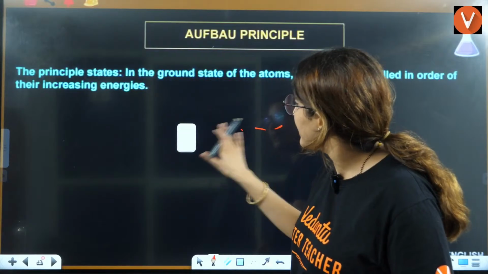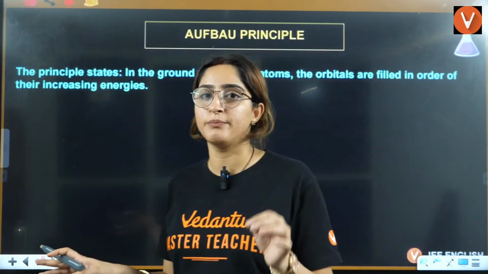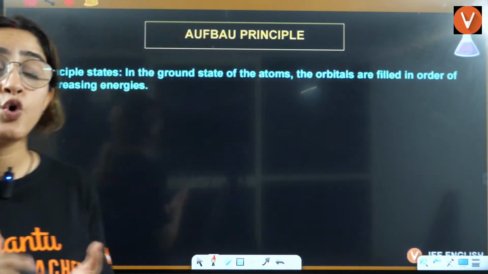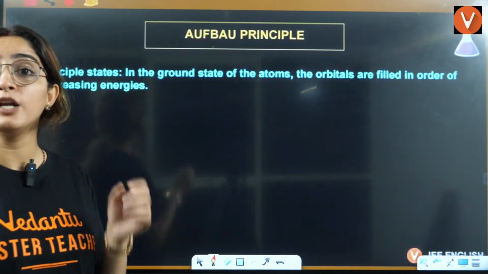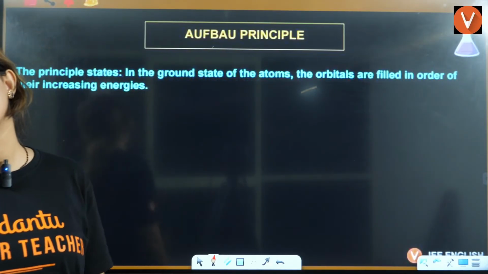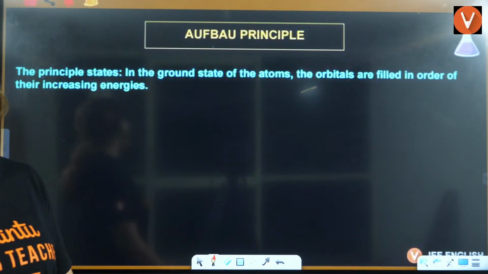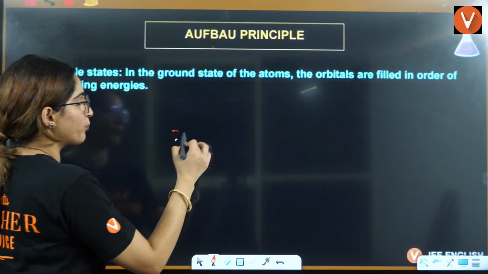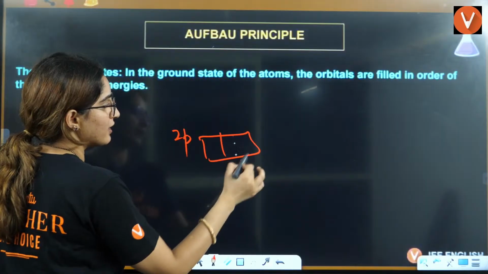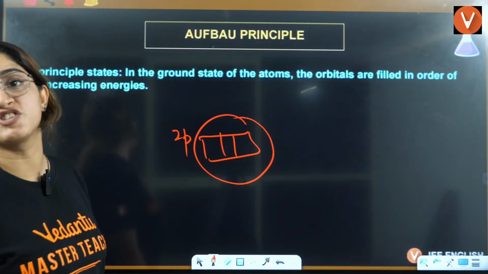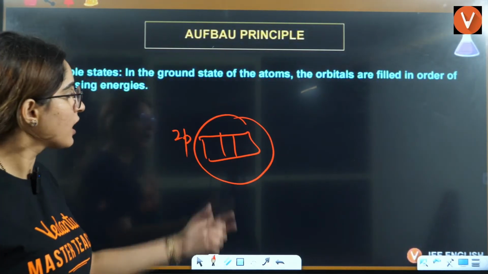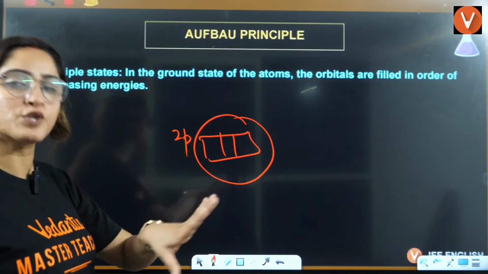So the lower energy orbital will be filled first. Lower energy subshell, not orbital, will be filled first, because if I say 2p, it has 3 orbitals and all 3 orbitals are degenerate. Which one gets filled first, we'll talk about that also.